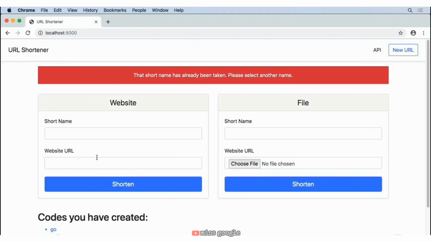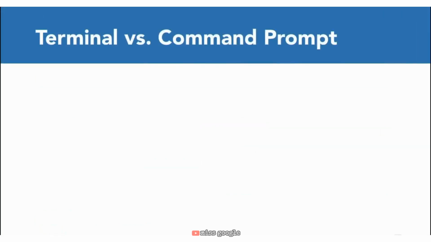While this is the finished product, I'm going to take you from absolute square one to learning step by step how you can create a functional Flask application. In this course, I'm going to be creating our website with a Mac computer. Now, all the commands that I use are going to work for any Mac users and Linux users as well.